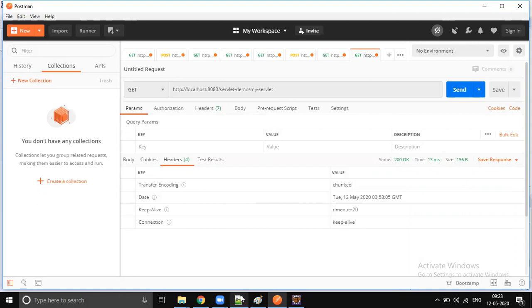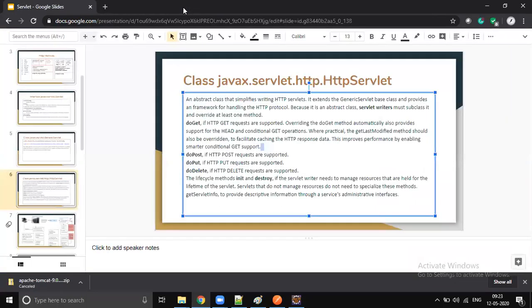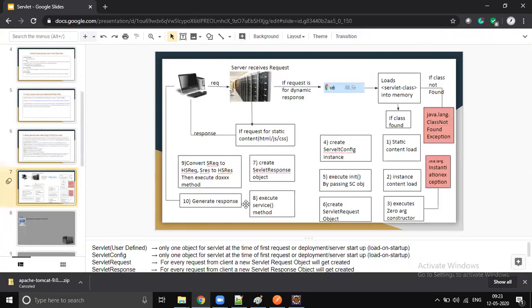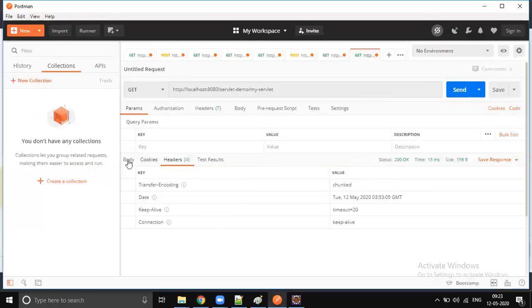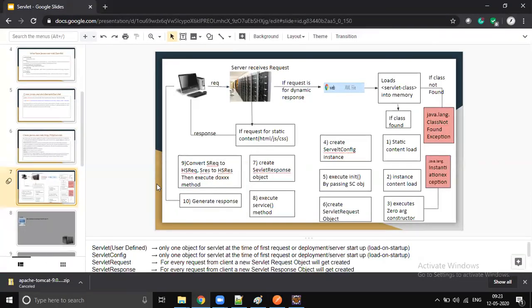Because, okay, I will cover the life cycle now. After that, you will understand how load-on-startup is going to help us provide the same response time for all the requests. But before that, we just simply sent a request and we got the response. Is that what happened in the background? No, there are so many things happening in the background. So we'll go step by step. We'll start from sending the request from Postman and what exactly is happening in the background. For every first request, we will learn two things: without load-on-startup and with load-on-startup. First we will learn without load-on-startup.